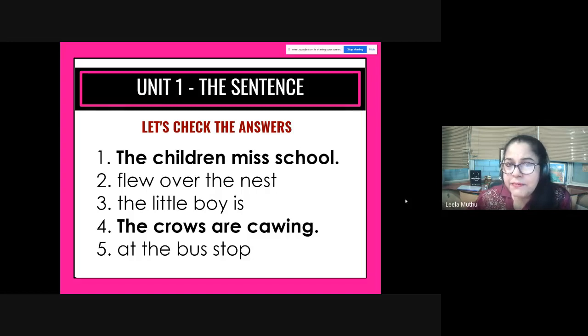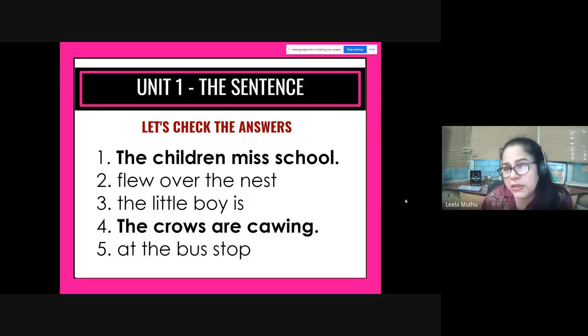The children miss school. Why is it a complete sentence? You have the subject, the children, you have the verb, miss. The action of missing something is an action, it's a verb. Miss school. So as soon as you find out that it's a sentence, start the first word, the, with a capital letter, and after school you put a full stop, and there you have it. You have a sentence.